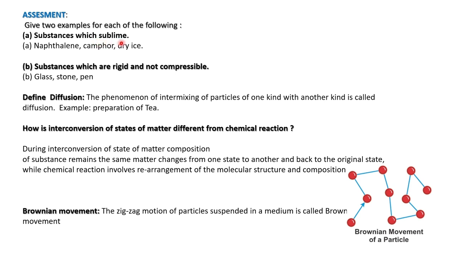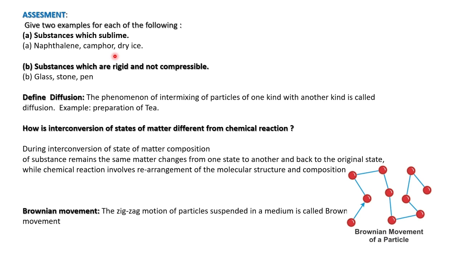Substance which can sublime. Sublimation means changing from solid state to vapor state, solid state to gaseous form. For example, naphthalene balls, which we use in our cupboards to keep away moths, as an insecticide, and camphor, which is used in pujas. When we keep solid camphor and light it, it changes to gaseous form.